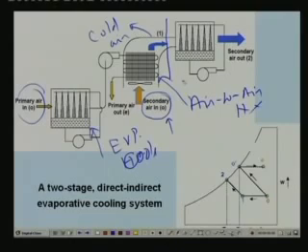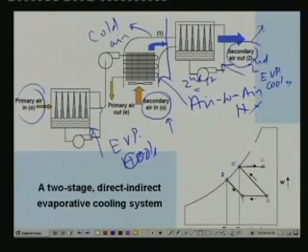Now, this point onward is the second stage. In the second stage, the secondary air undergoes direct cooling and humidification in a second evaporative cooler. So in the first stage only the primary air gets cooled and humidified, and the secondary air exchanges sensible heat, whereas in the second stage the secondary air undergoes cooling and humidification. As a result, at the final exit of the system you get air which is much cooler than the incoming wet bulb temperature of the air.